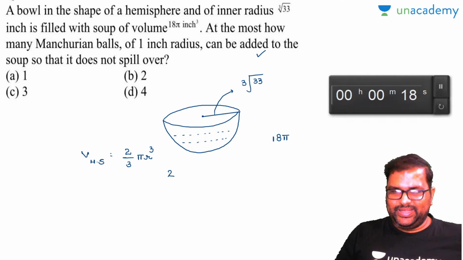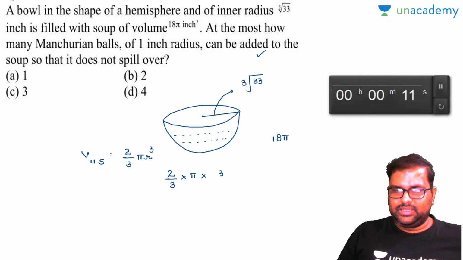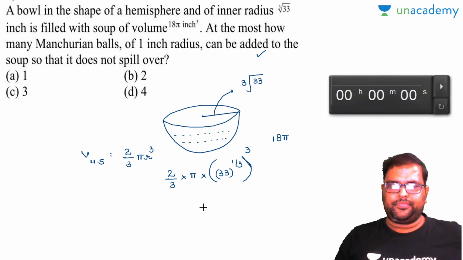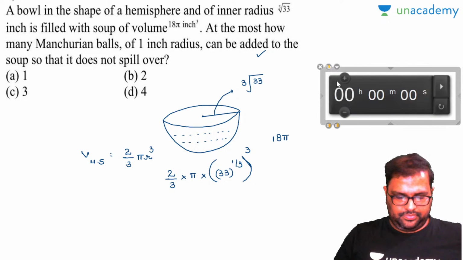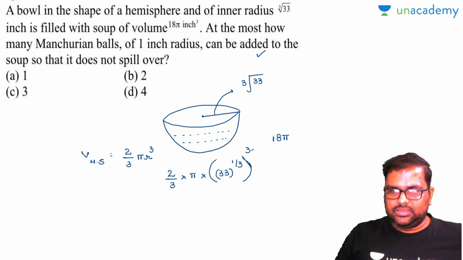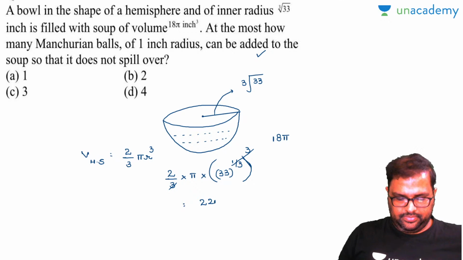Right? 2 by 3 into pi into cube root of 33, which is nothing but 33 to the power of 1 by 3, whole cube. Yes, Sivakarthik, 3, you are right. So this will get cancelled. 3 and 11 will get cancelled. So at last finally 22 pi.